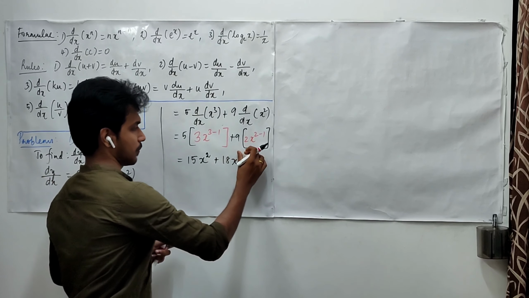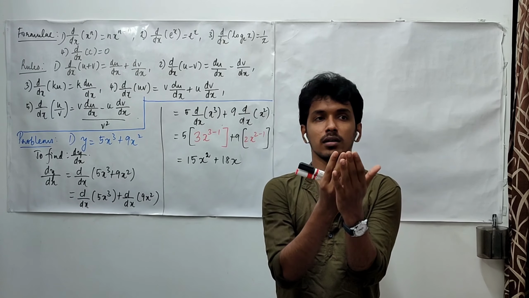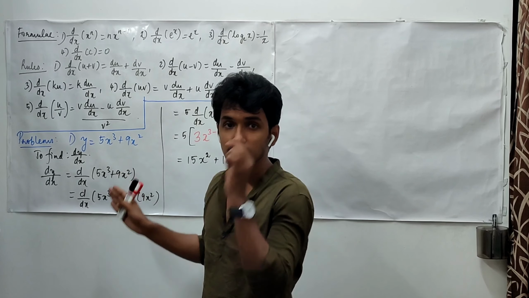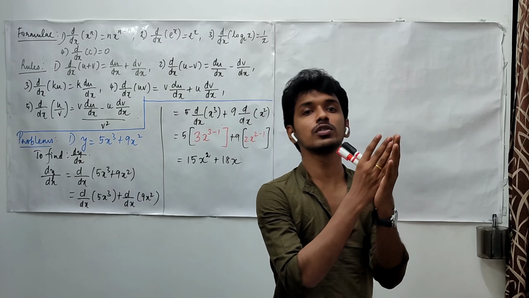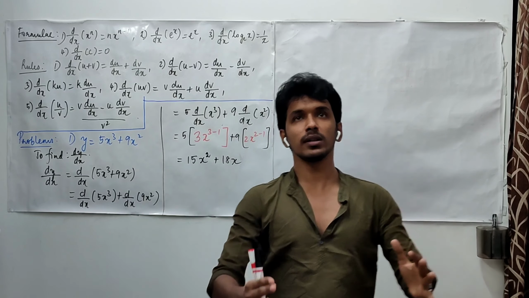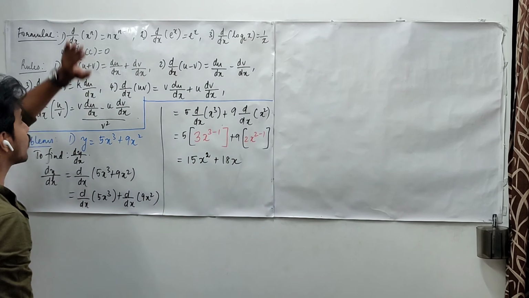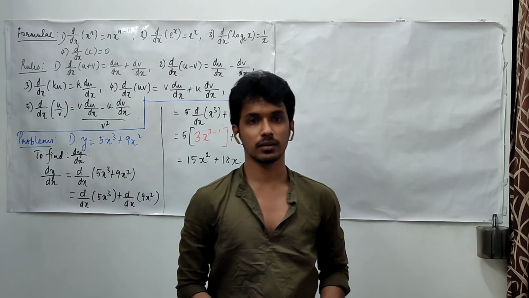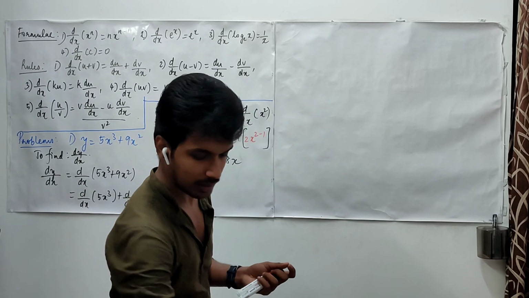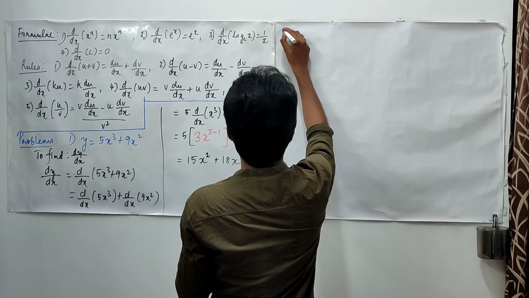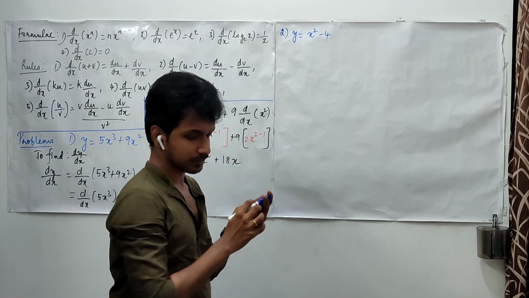So when you are given a function like this, what you have to do is apply your rules to simplify the function. Once you have applied all possible rules and simplified, then go to the formula and do that operation. Now let us do the next problem, that is y is x square minus 4.